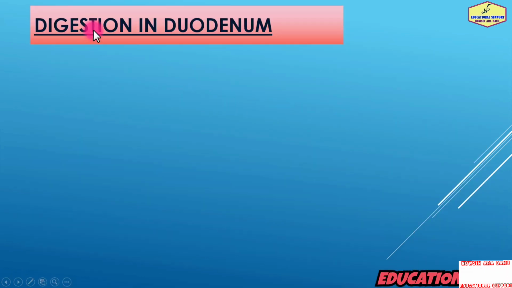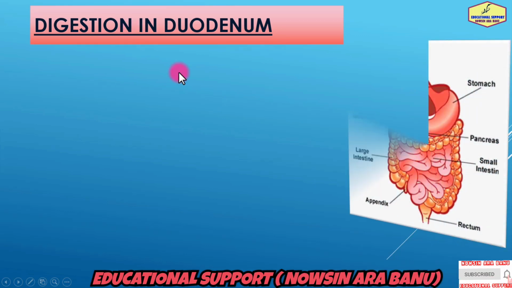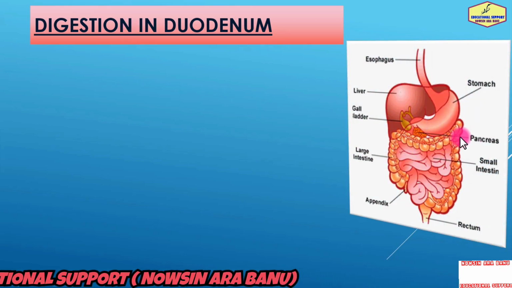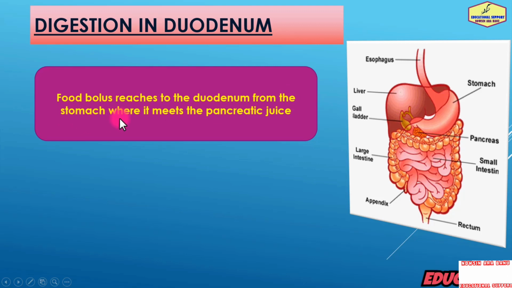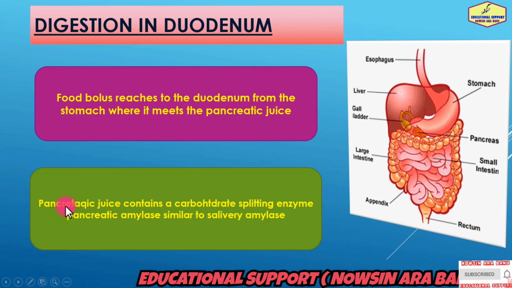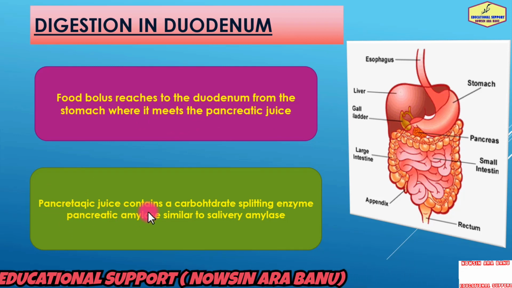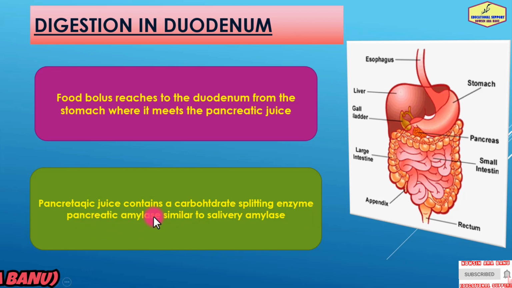Further digestion of carbohydrate occurs in the small intestine by pancreatic enzymes. The food bolus reaches the duodenum from the stomach, where it meets the pancreatic juices. These pancreatic juices contain a carbohydrate-splitting enzyme, pancreatic amylase, which is similar to salivary amylase.